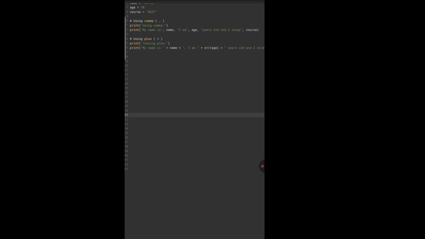And also there are different variables, so you are using plus and comma, and also the